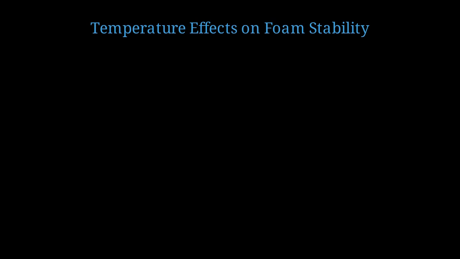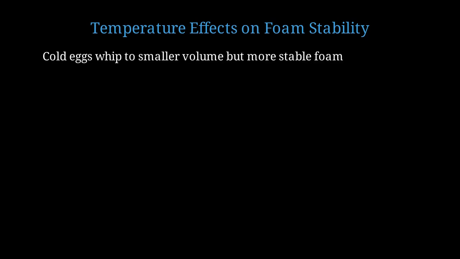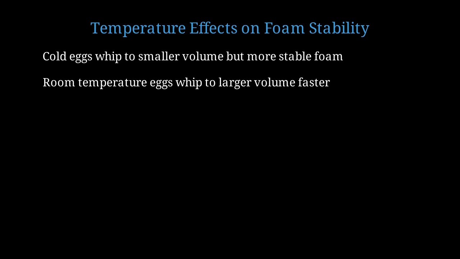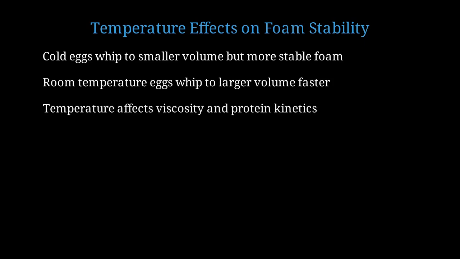Temperature significantly affects both protein denaturation and foam stability. Cold egg whites, around 4 degrees Celsius, whip to smaller volumes but produce more stable foam. The proteins denature more slowly. Room temperature egg whites whip to larger volumes more quickly. Proteins denature more readily, but the foam may be less stable. Temperature affects both the viscosity of the liquid phase and the kinetics of protein unfolding and adsorption.